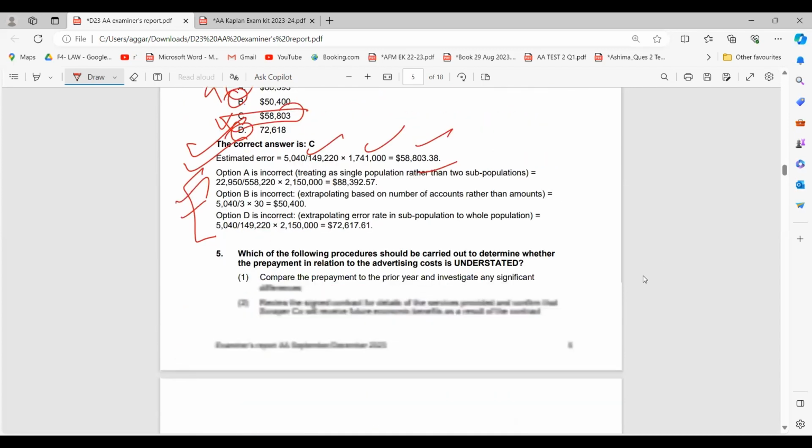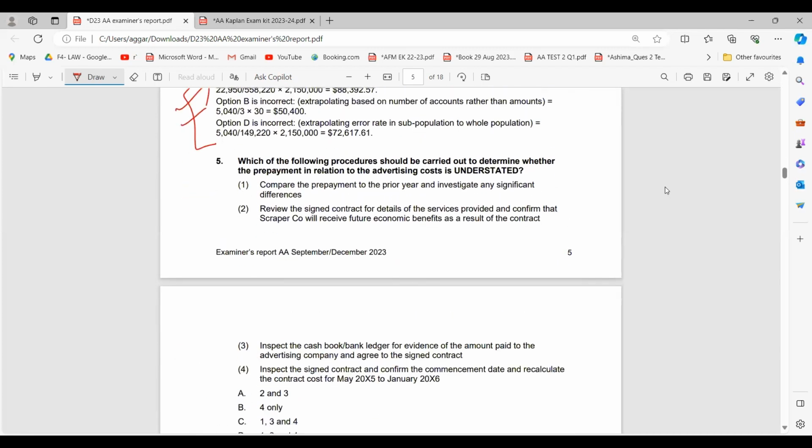Okay, let's move forward with the fifth one, which is the last question for section A. Which of the following procedures should be carried out to determine whether the prepayment in relation to the advertising cost is understated? So we're talking about the understated costs over here, right? Now, let's read the first one. Compare the prepayment to the prior year and investigate any differences.